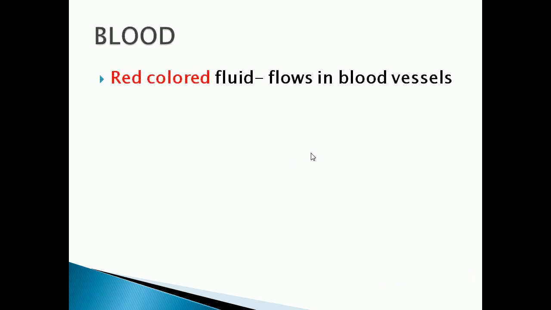First we can see about blood. We know, what is the color of blood? Red color. So blood is a red colored fluid which flows in blood vessels. Vessels means pipes. So, the red colored fluid flows in blood vessels. What is the use of blood in our body?